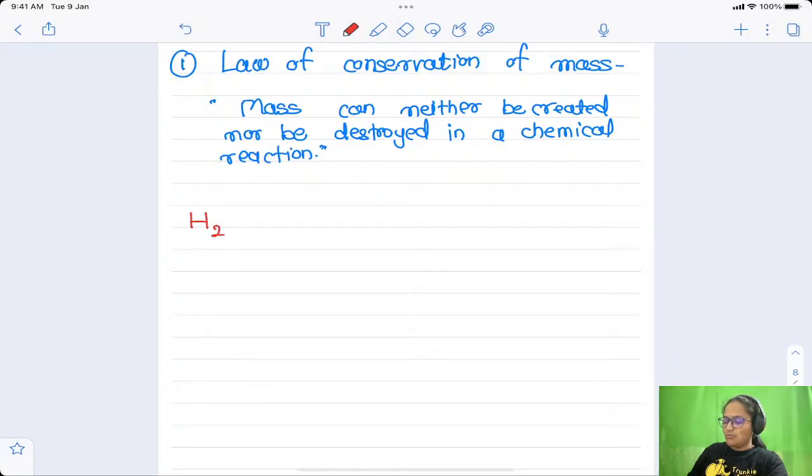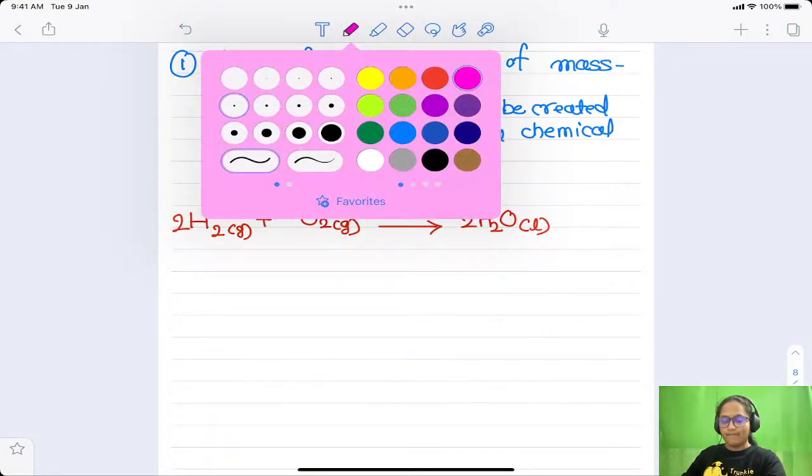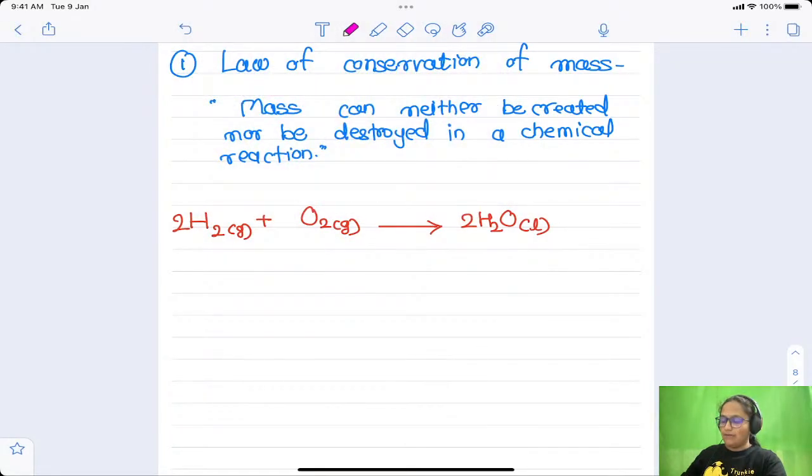If I take H2, that is hydrogen gas, and combine it with O2, that is oxygen gas, I will get H2O, that is water, right? So here the balancing is like this, right? Okay, so if I observe this reaction, for example... just give me a minute, let me see if I can upload the image or not.